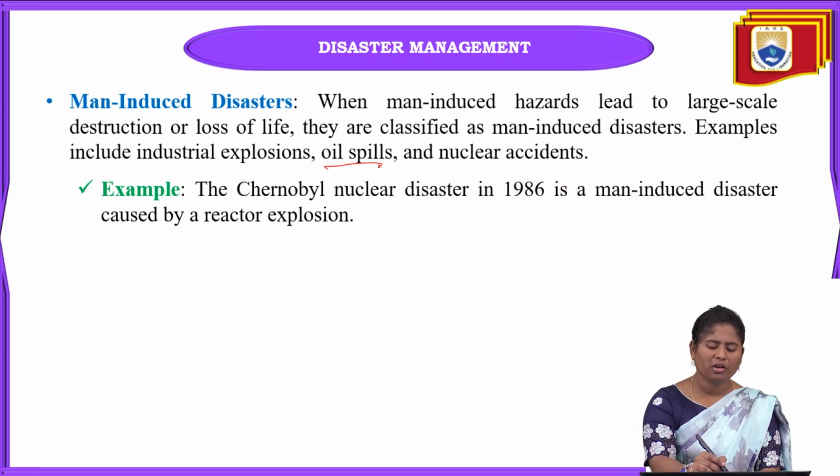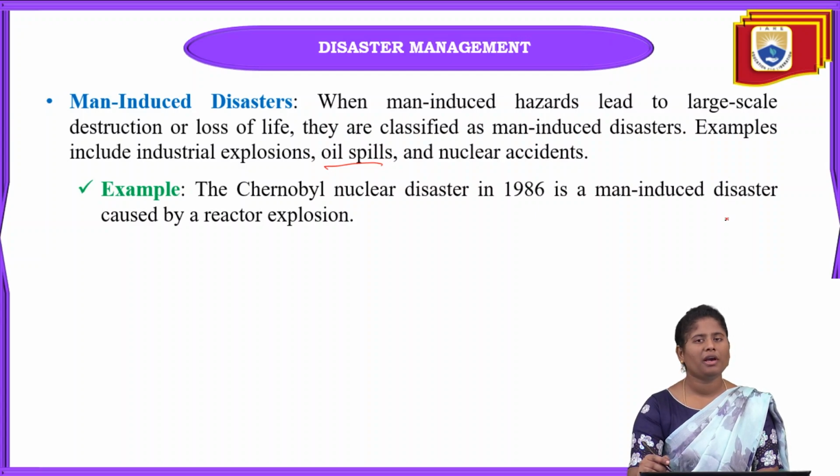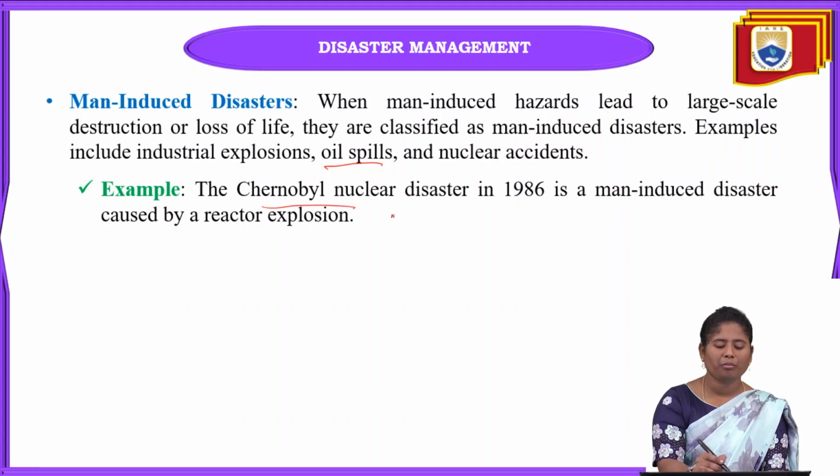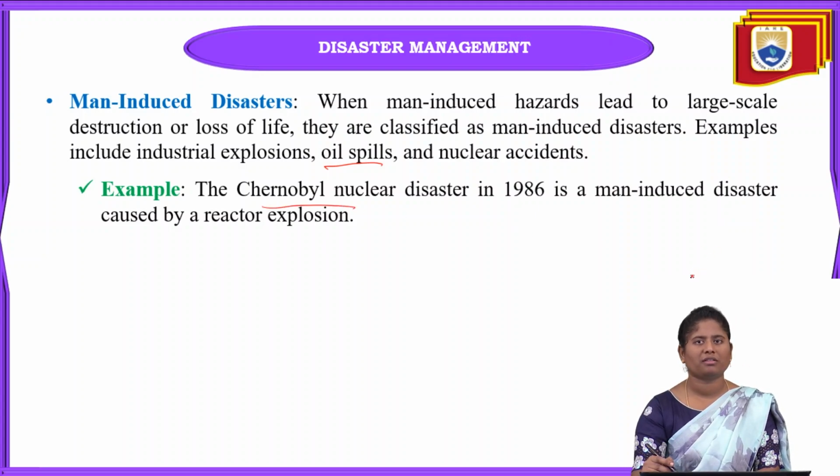Next are oil spills and also nuclear accidents. I already told you one example of this man-induced disaster, that is the Chernobyl nuclear disaster, which occurred in 1986. That is one of the biggest man-induced disasters seen at that time, and it was caused by the reactor explosion.